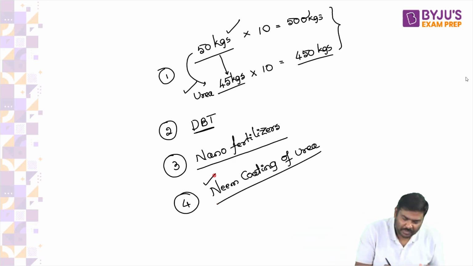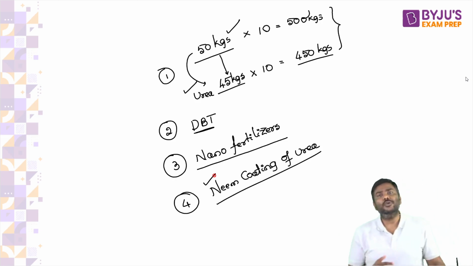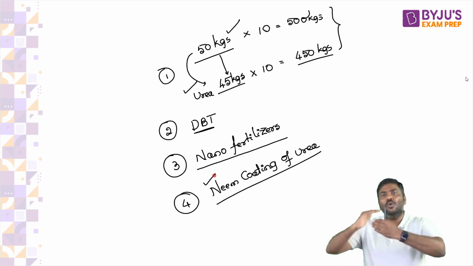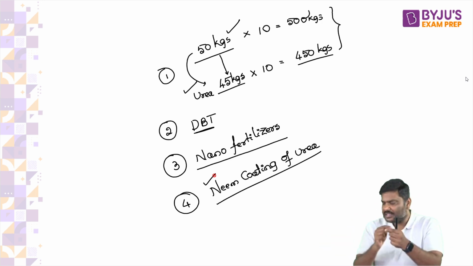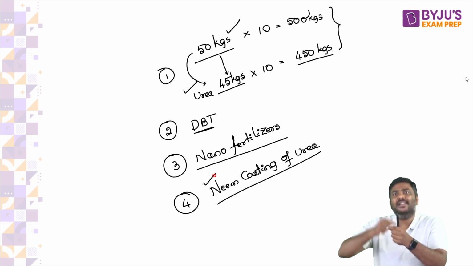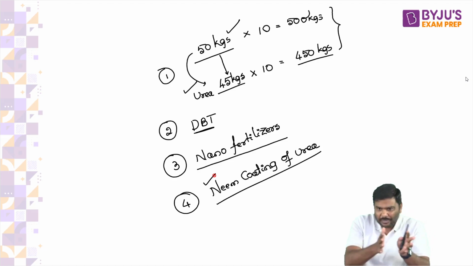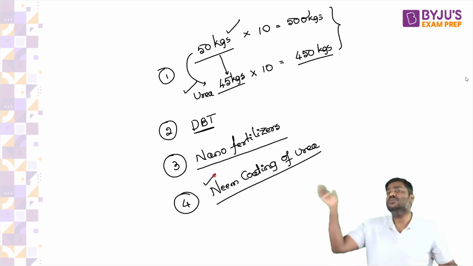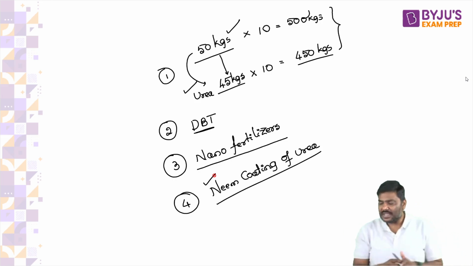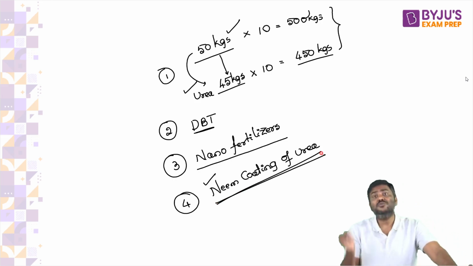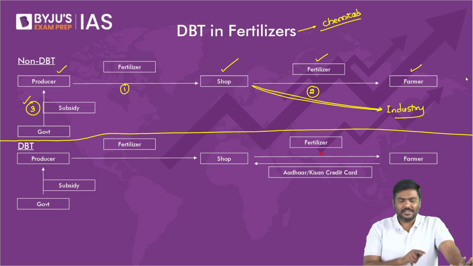In order to address that, there is no deviation done to the industries. The government basically introduced the concept of neem coating of urea. What is this neem coating of urea? Urea crystals will be coated with neem extract. And when you have neem coating of urea, it cannot be diverted to industries. It can be used only by the farmers because neem is an insecticide. That is the precise reason neem coating was introduced by the government.